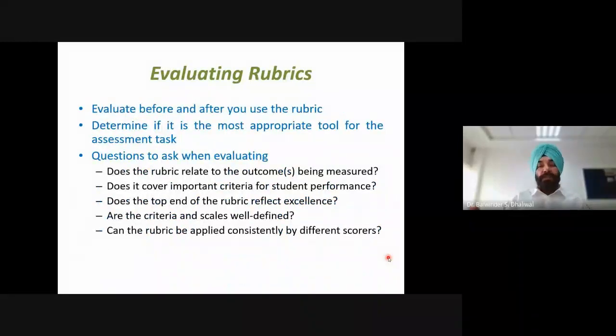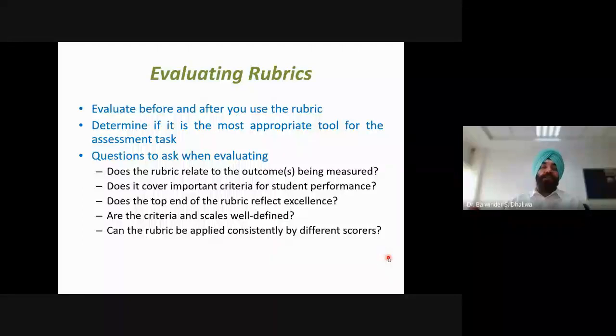Now comes the question of evaluating rubrics. In the last slide I talked about sharing the rubric with colleagues or students, or pilot testing. That is during the development of rubrics. Once we have developed the rubric, even after use of the rubric, we should consider evaluating the rubric. The rubric itself should be evaluated.